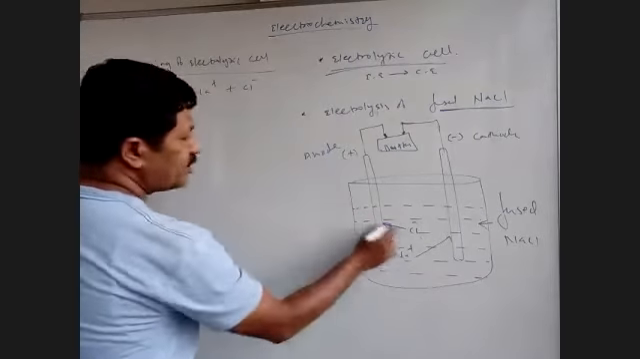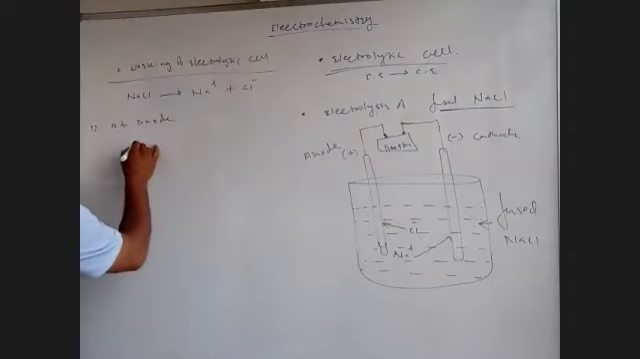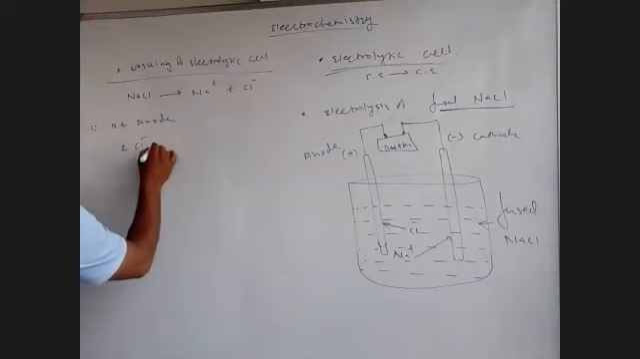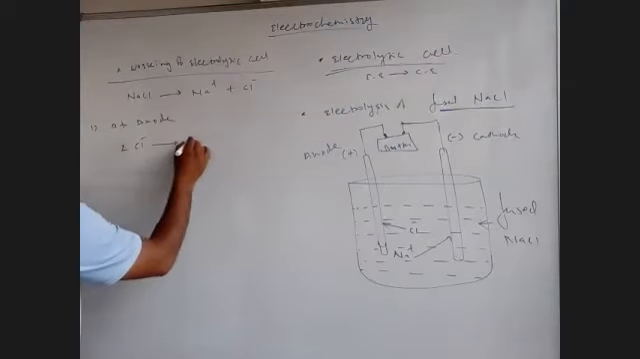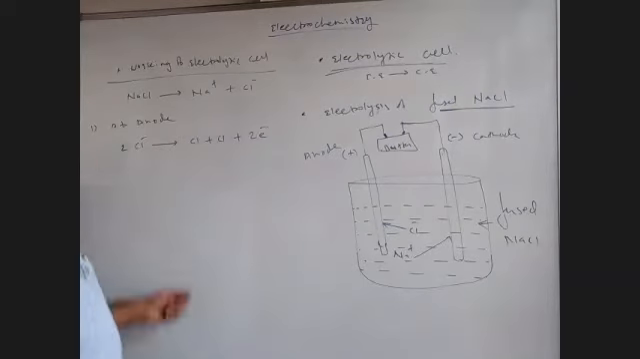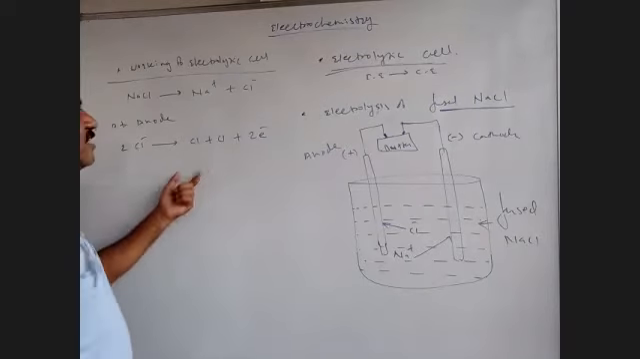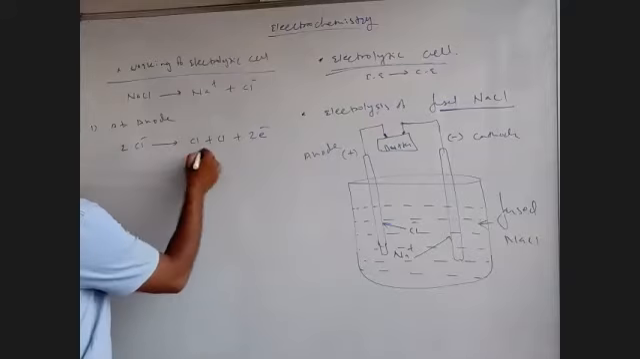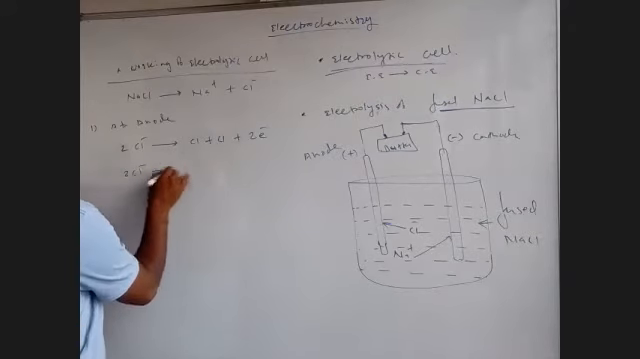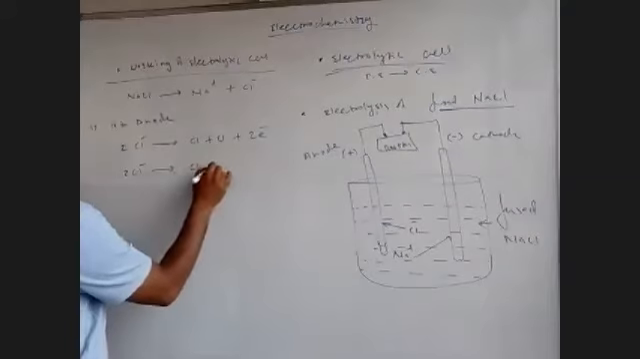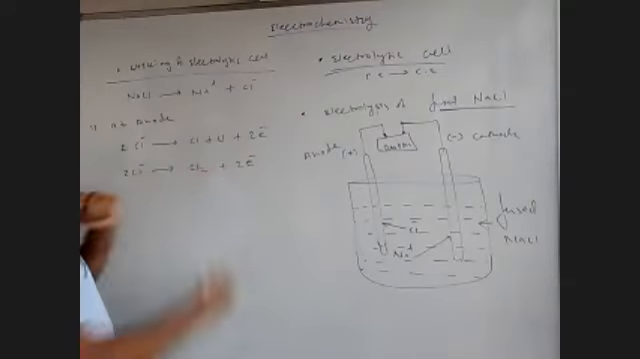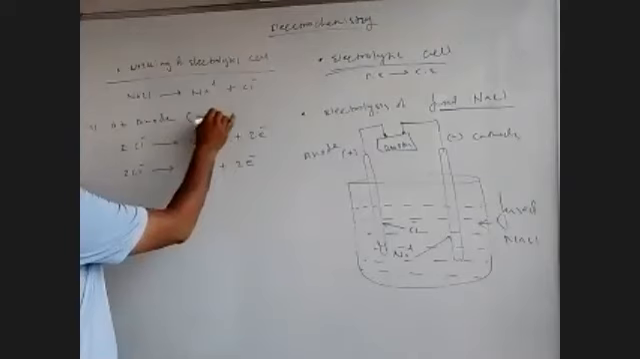So Cl minus moves towards the anode. So twice Cl minus, I take. Then it produces Cl plus Cl, and two electrons are left over here. So we can also write it as twice Cl minus gives you Cl2 plus 2 electrons. This is the loss of electrons. So this phenomenon is called oxidation.